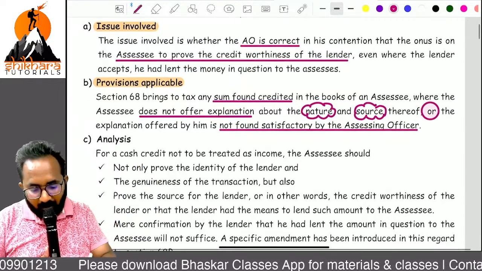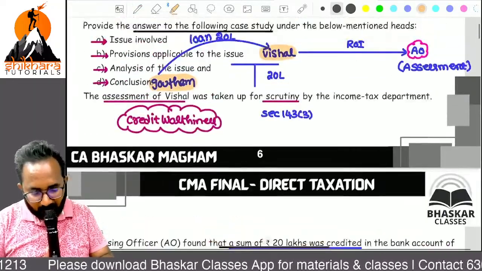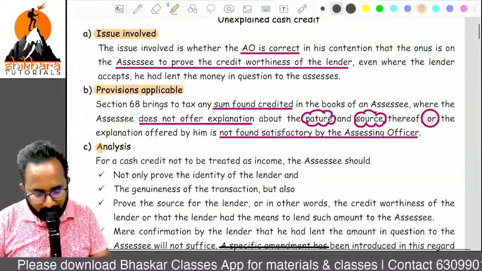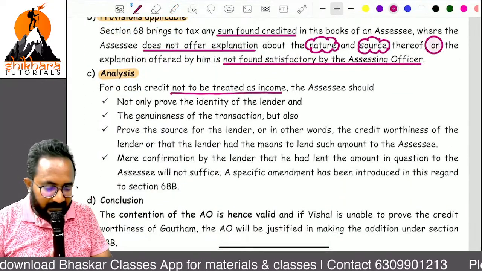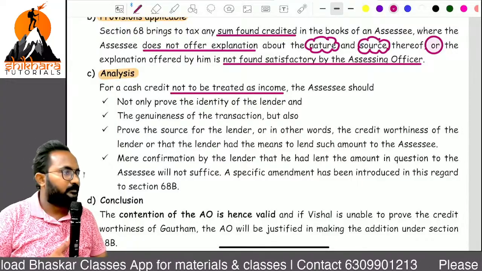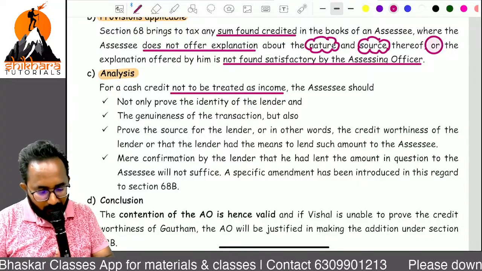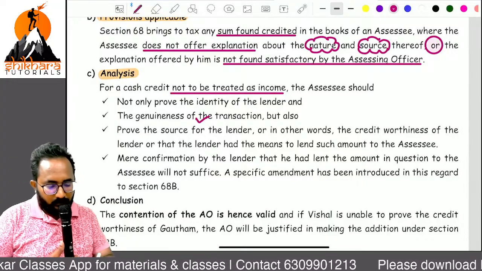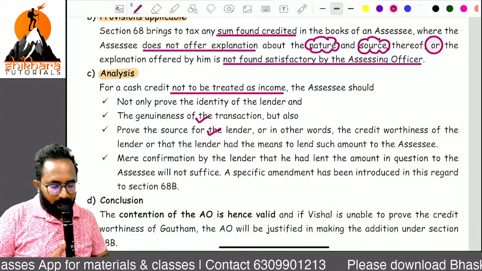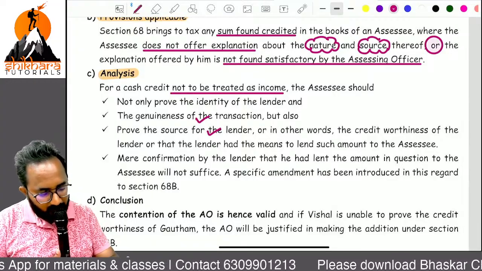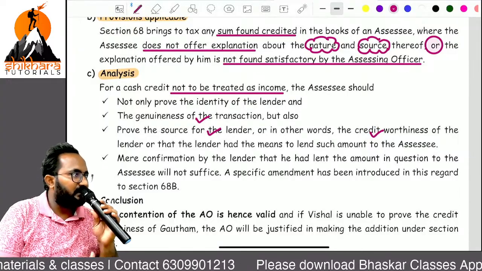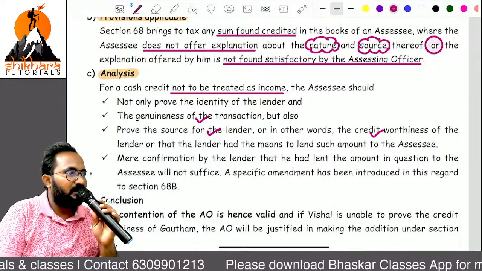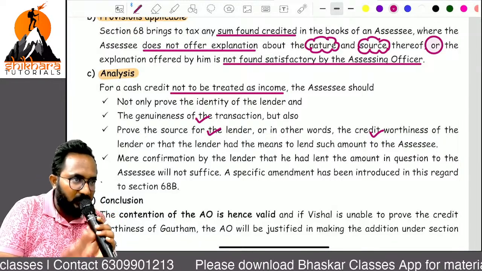Then analysis. Third heading they are asking is analysis. This point is important. The cash credit is not treated as undisclosed income when there is genuineness of the transaction and source. If creditworthiness is also proved, automatically that explanation is treated as satisfactory, and it is not treated as undisclosed income.